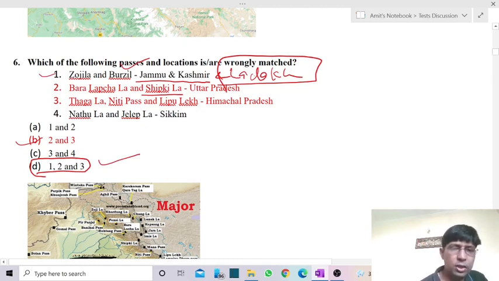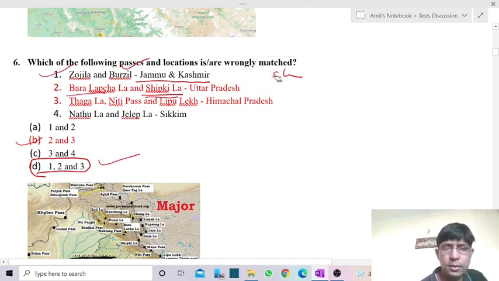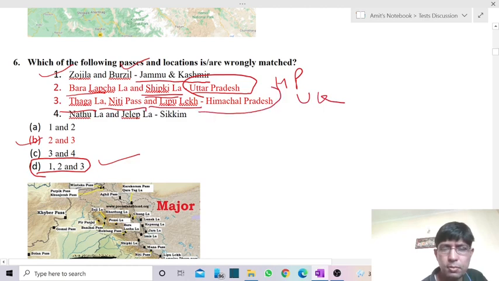All three are wrong answers. So in case of Baralachala and Shipkila, it's not in Uttar Pradesh. It is in Himachal Pradesh. Then comes Thagla, Niti Pass and Lipule. It forms a part of Uttarakhand, not of Himachal Pradesh. Okay, yes, this one is of course very much correct.